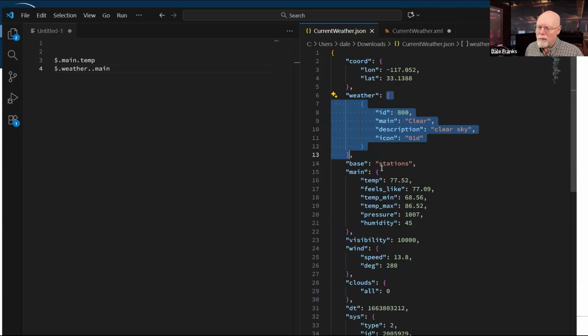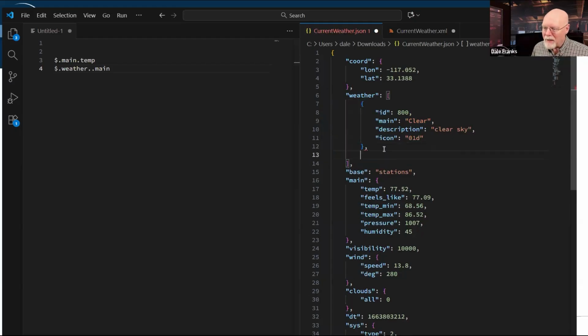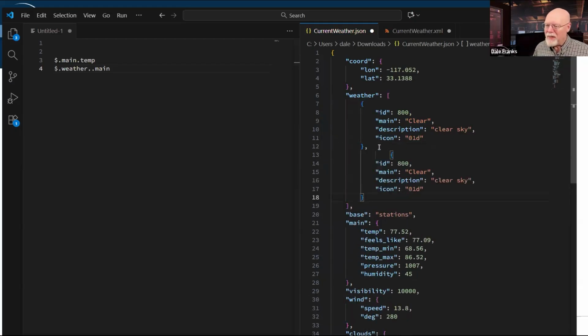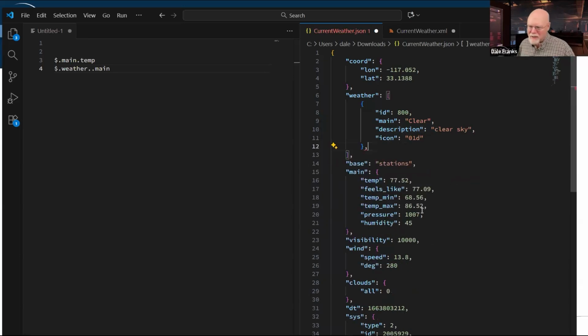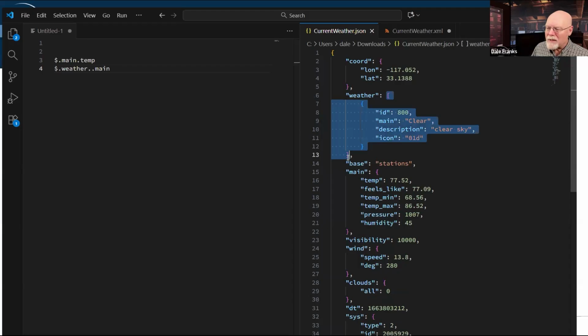And so, in some contexts, I might end up with something like this as my data. And so I would have these two items in an array. I'm not sure in what context I would have that, but they've clearly planned for it. And so they've given me this outer array. But that outer array counts as a level in JSON or a node in JSON. So it needs a dot.